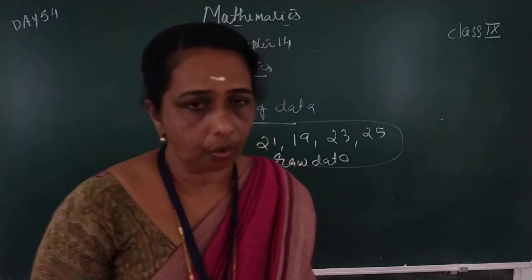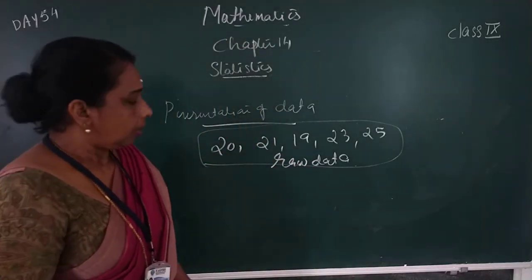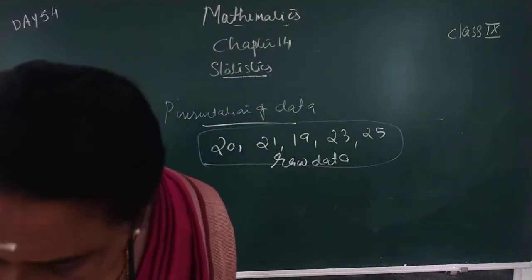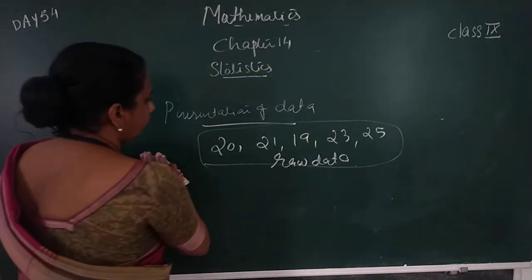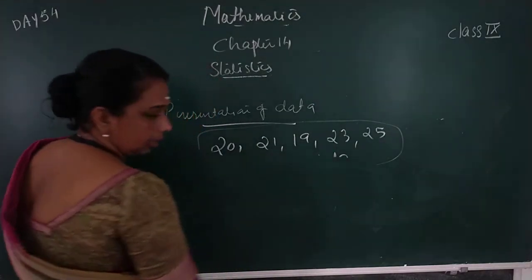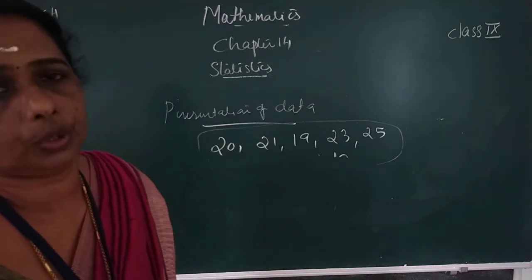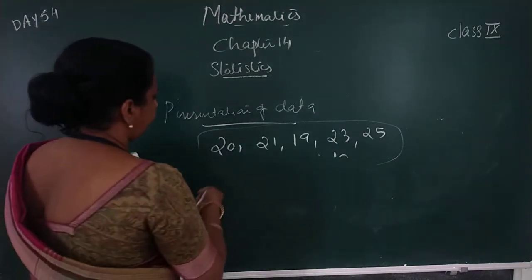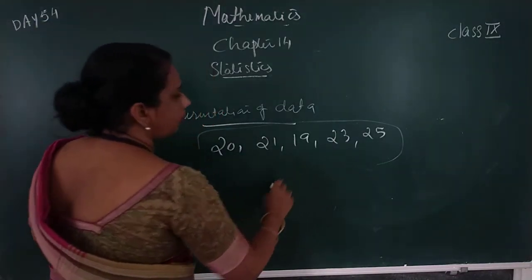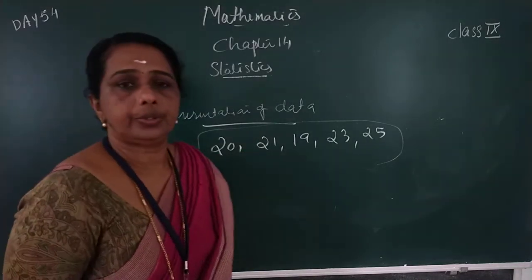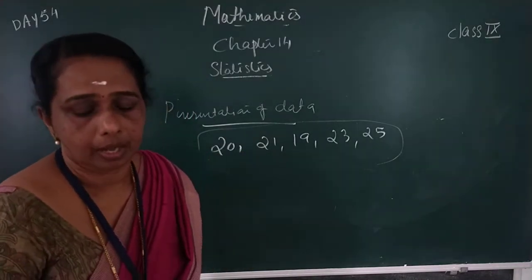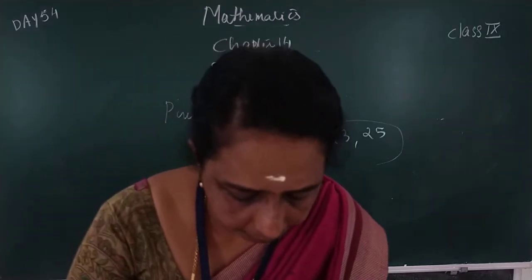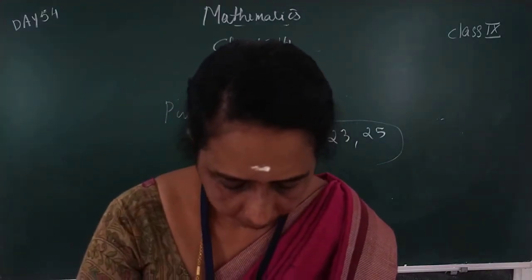Then the next data is the marks obtained by 25 students in your class. 25 students' marks means here we get 25 observations. All of you open your textbook page number 240.